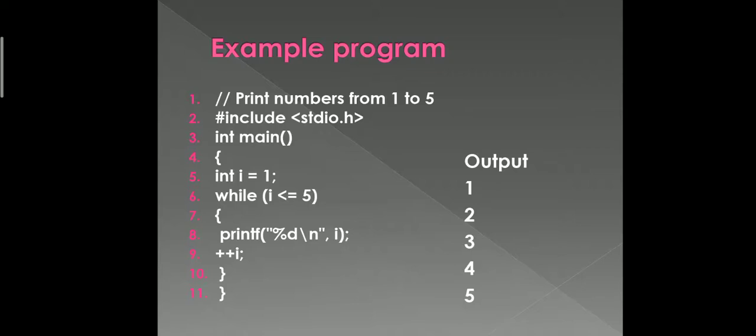Again it goes back and i has incremented to 4. 4 less than 5, it is true. It will execute. Again it gets incremented. Then 5 is not less than 5, but 5 is equal to 5. So again it prints 5 also. Next when it gets incremented by 1, 5 will become 6, right? So it is going to check 6 <= 5. Is 6 less than 5? No. Is 6 equal to 5? No. So the condition becomes false. Then it will come out of the while loop and only 1, 2, 3, 4, 5 will be printed on the output screen. So this is how the while loop is going to work.